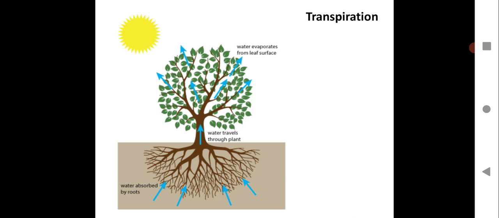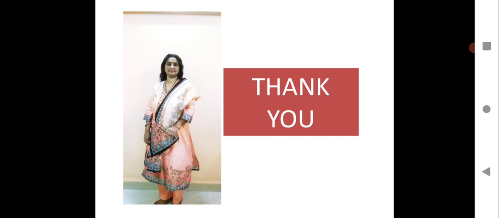Just have a look at the transpiration process. So this is how water is being given out through leaves with the help of stomata. You have learned about transpiration. That concept was reinforced because of the requirement for the concept we are learning, the transportation system in plants.